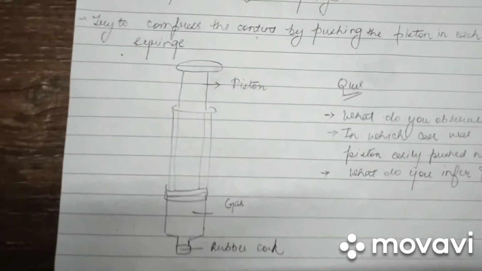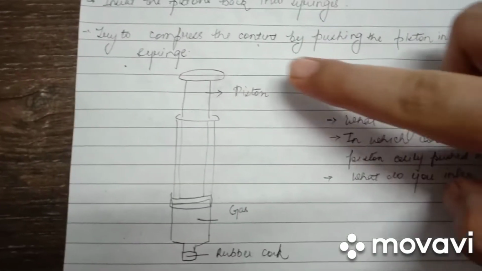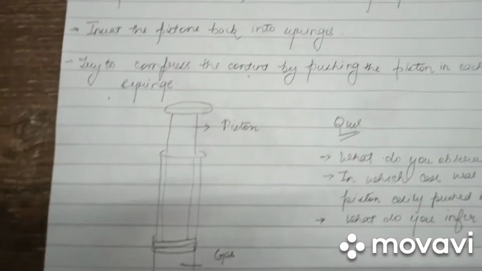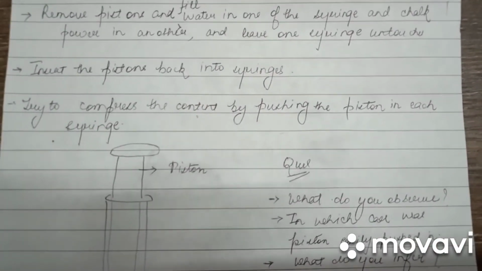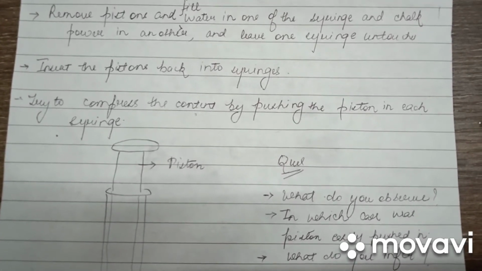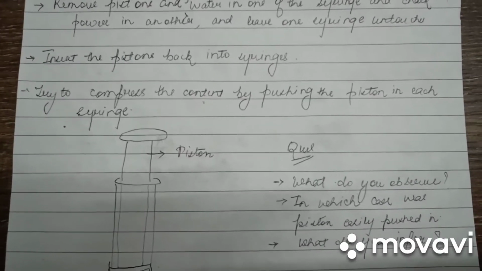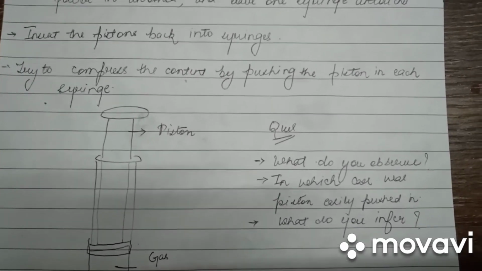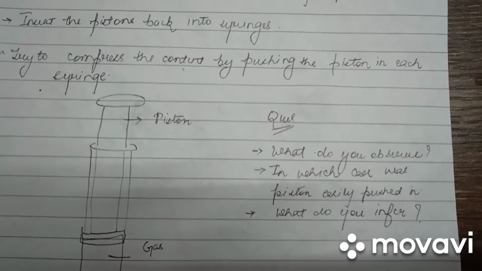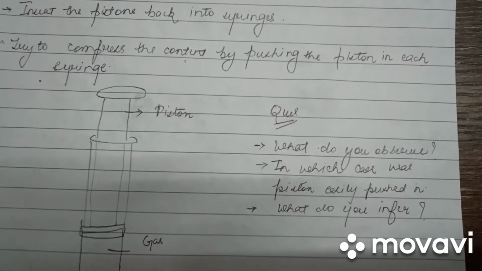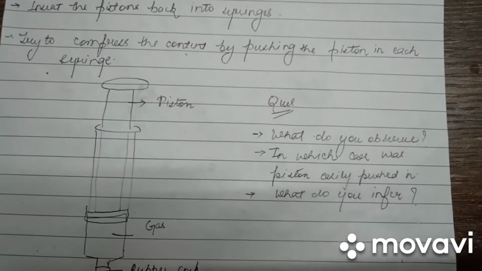Here we have drawn a syringe. This is the piston. This is the rubber cork. Now, try to compress the content by pushing the piston in each syringe. Now, we shall try to push back the piston in each of the syringes. What shall we observe? In which case was piston easily pushed in? And what can we infer?